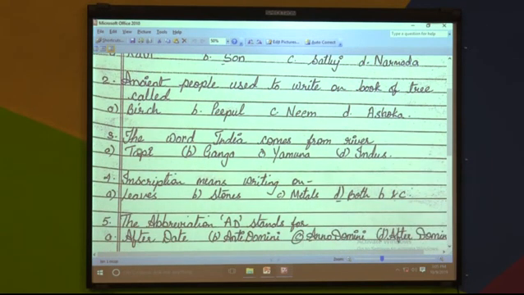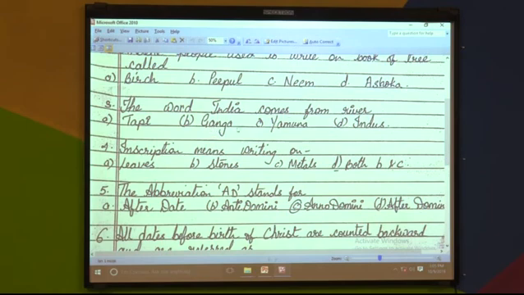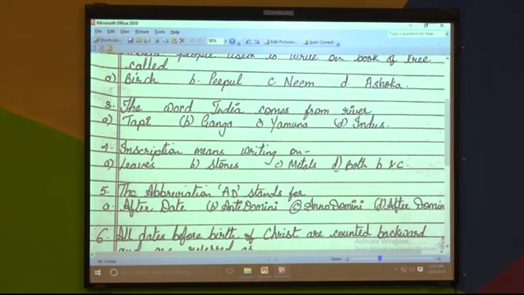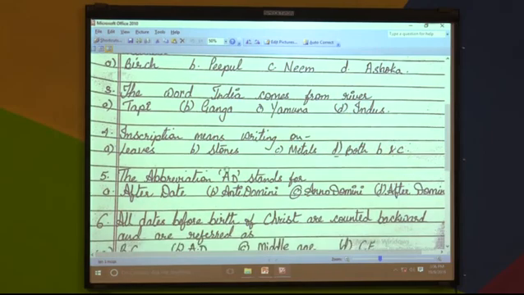Third one, the word India comes from which river? Tapi, Ganga, Yamuna or Indus. Fourth one, inscription means writing on leaves, stones, metals or both B and C.